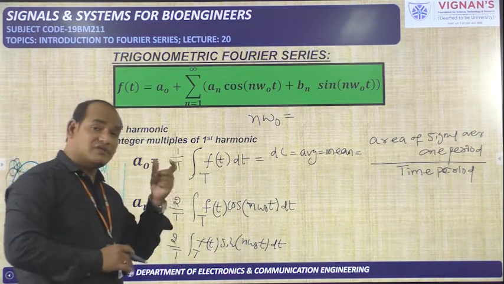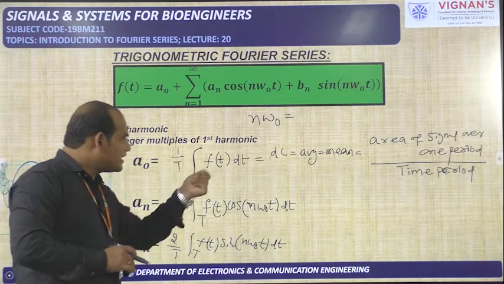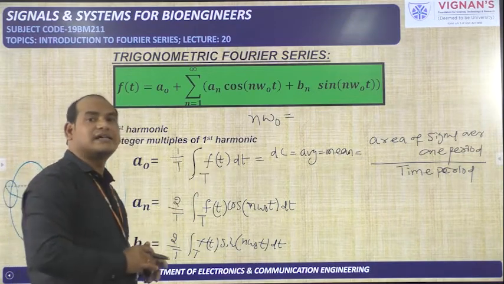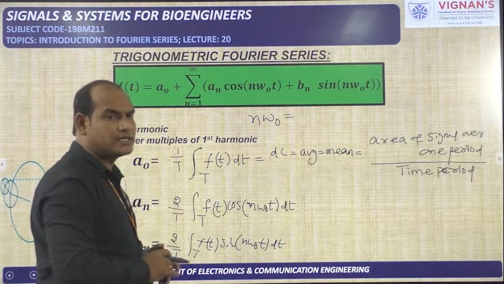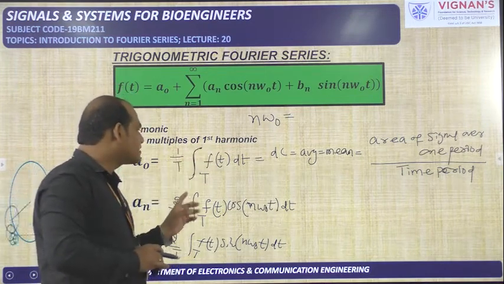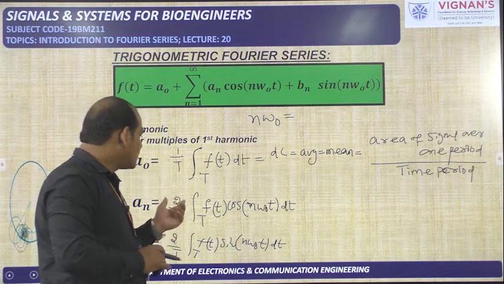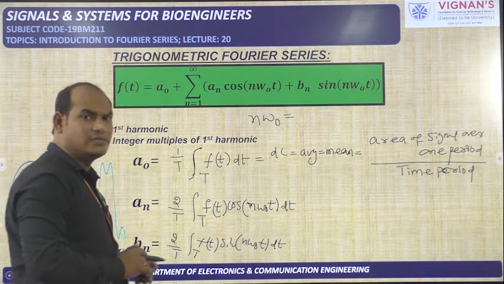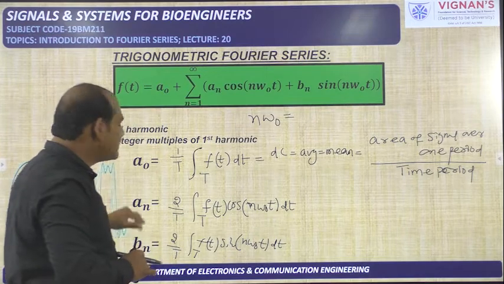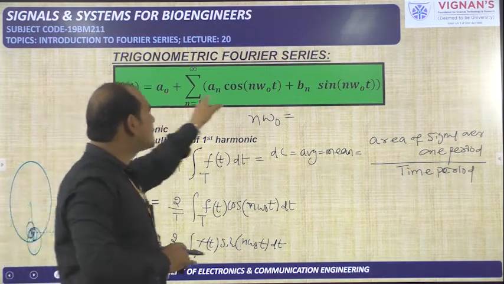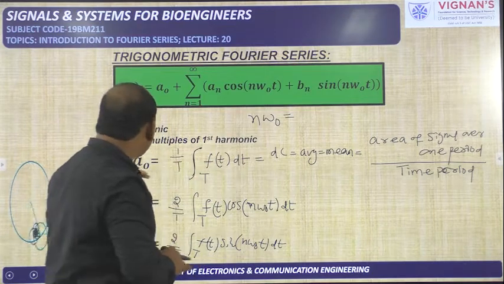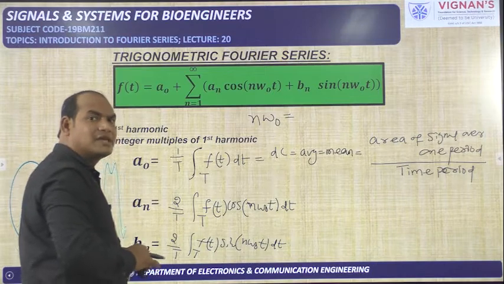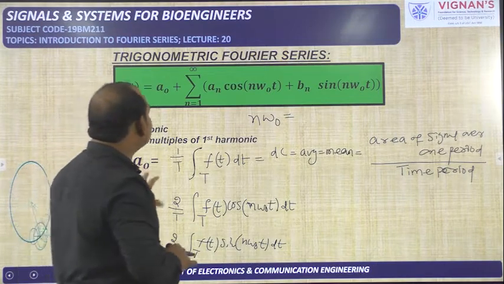So f of t will be given to you. Over one period we need to do the integration. That means over one period, you need to find the mathematical expression for f of t. So substitute that one, do the integration over one period, and multiply with 1 by T, you will get the a naught value. Similarly, you can calculate an and bn values also. After calculating these three, you need to put them in their places. For example, a naught is equal to 2, an is equal to n by pi, and bn is equal to 0. Substitute these three in this equation.